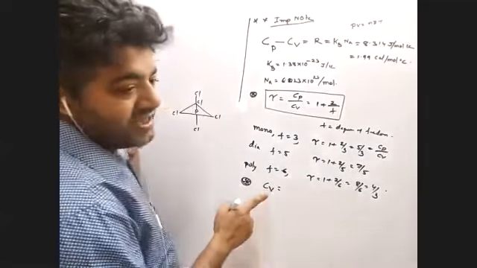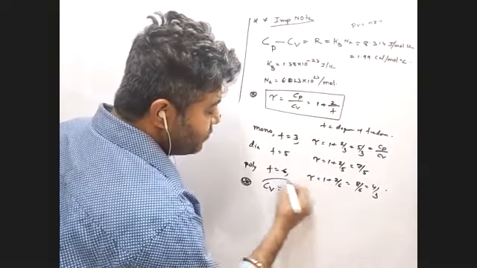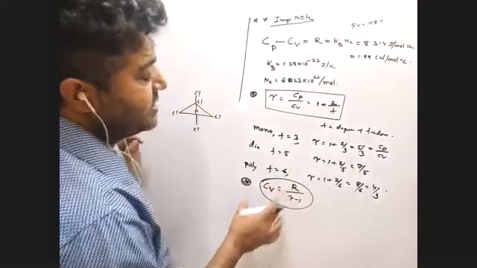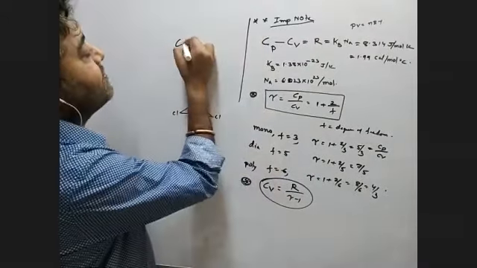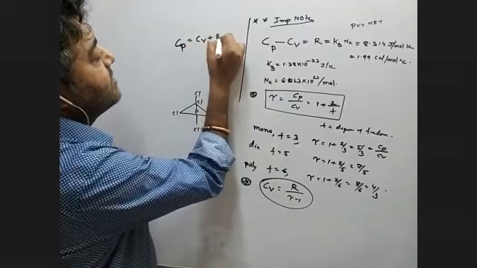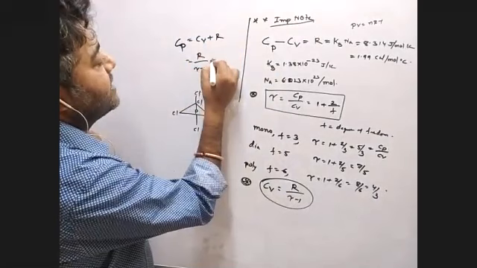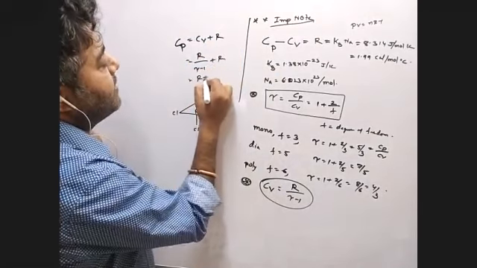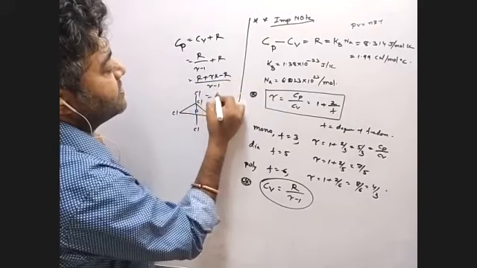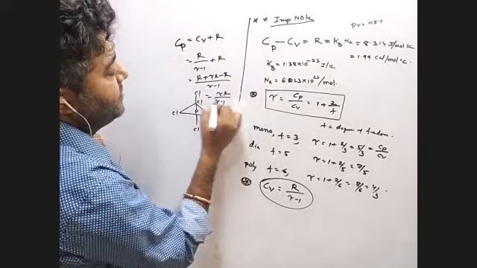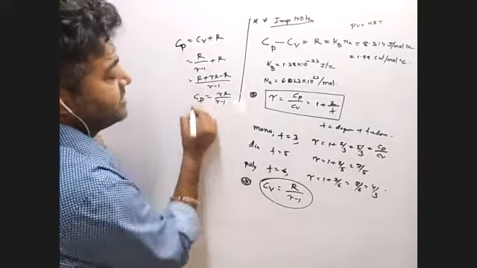One more thing you have to remember, these are very key factors. Cv is R by gamma minus 1. You have to remember this. If you remember this, you can easily find Cp, which is Cv plus R. Cv is R by gamma minus 1, plus R. So R plus gamma R minus R, over gamma minus 1. So gamma R by gamma minus 1. So you can say this is Cp.